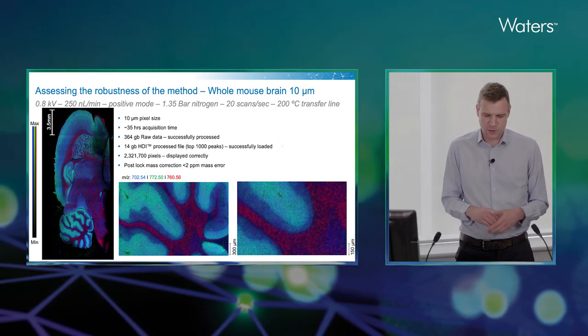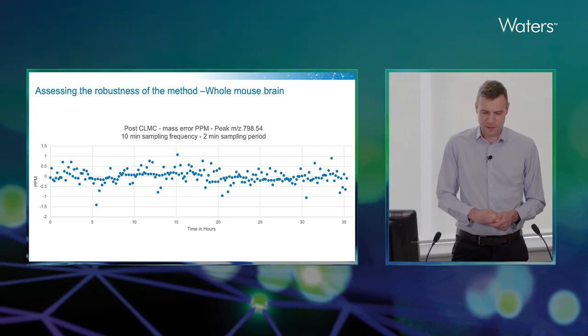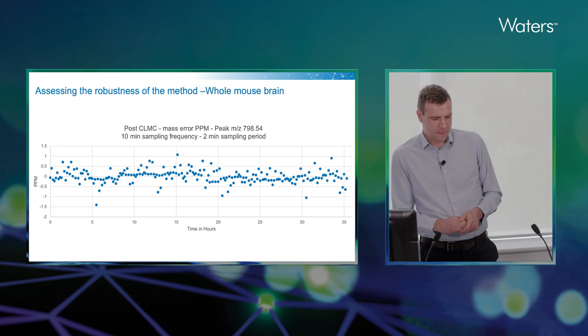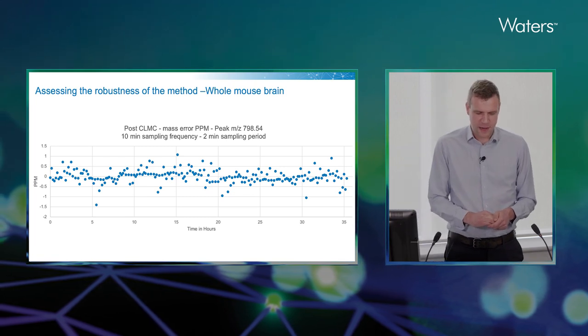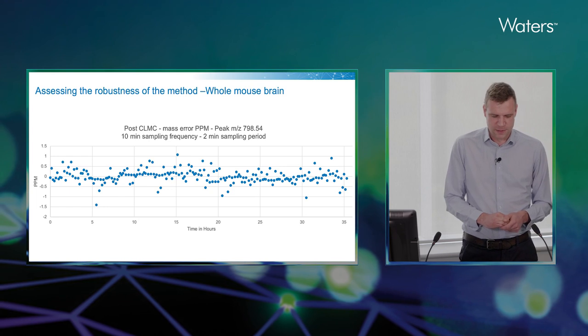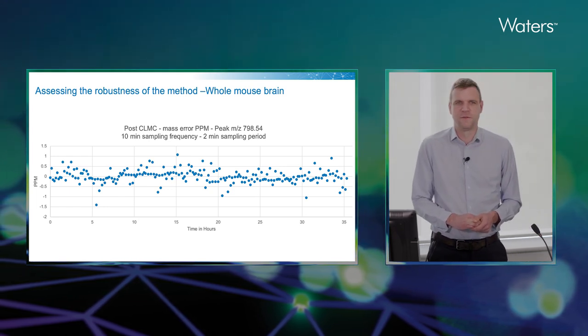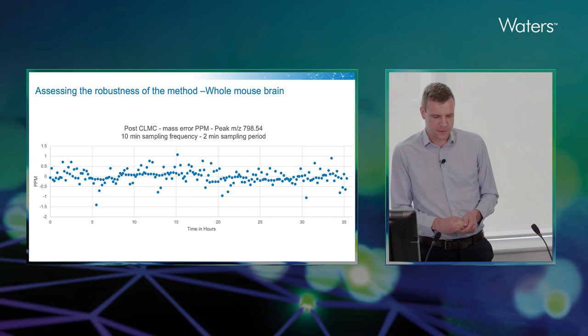across the entire tissue. And this just shows the results for the 798 peak with a 10-minute sampling frequency and a 2-minute sampling period. What we can see is we're nicely distributed around about the 0 ppm error, and there's no significant trends or shifts in this data.